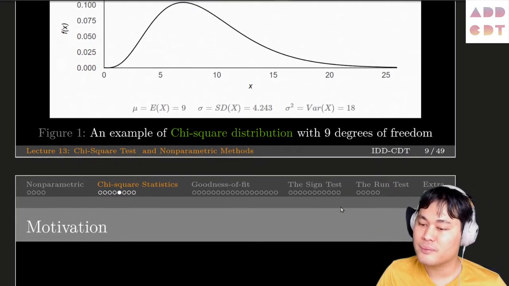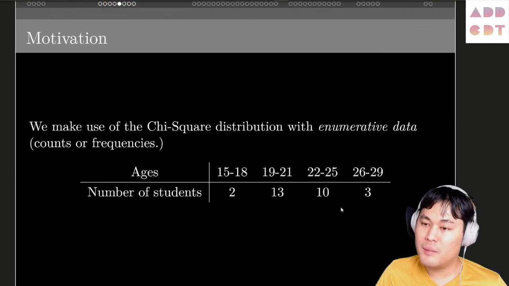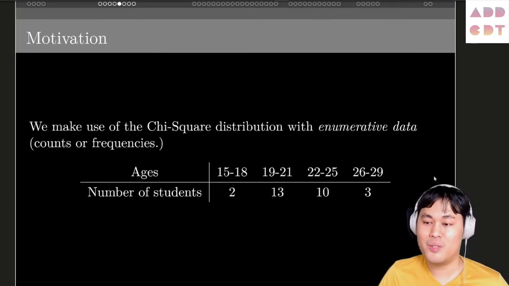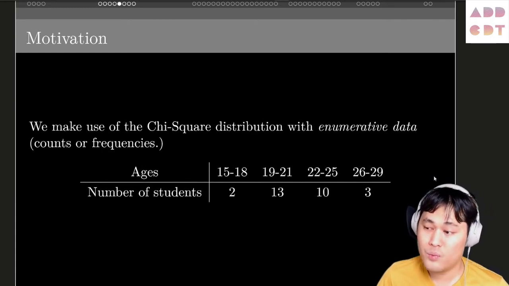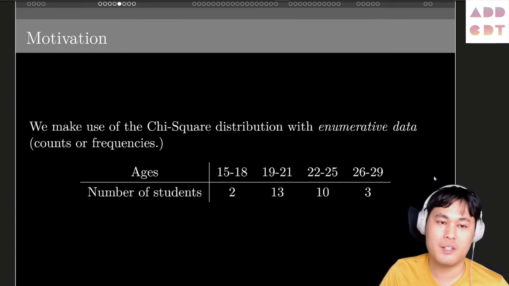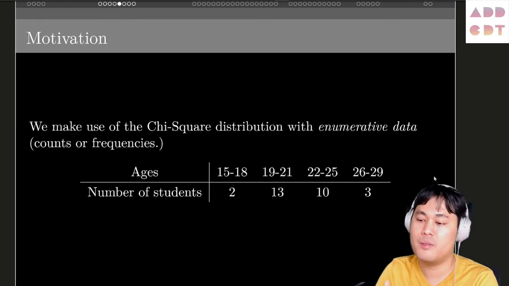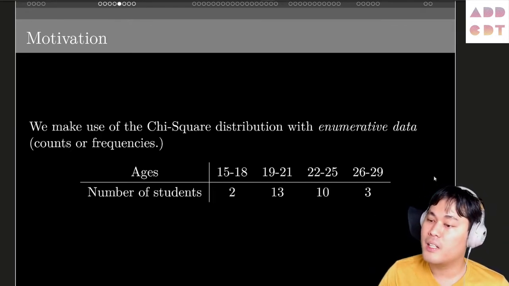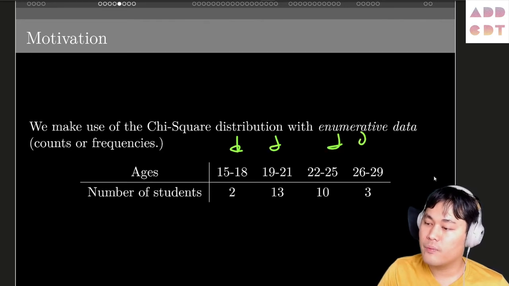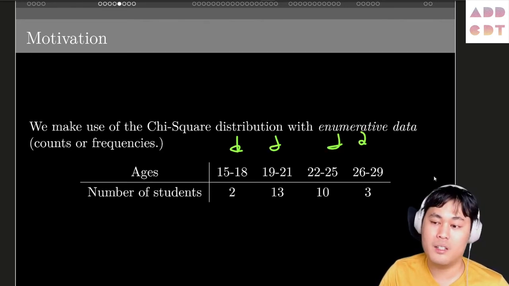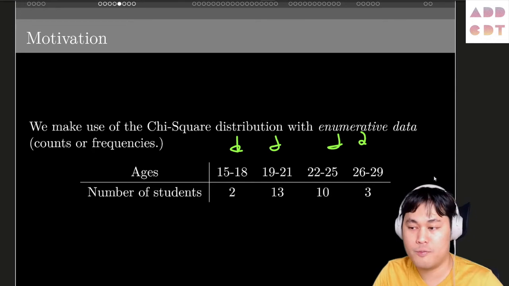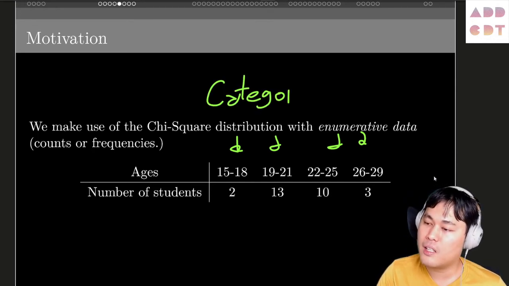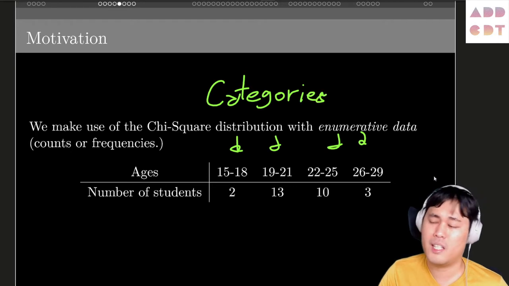Right, so the motivation is that we use the chi-square distribution with frequency data. So we just count how many people or how many objects are in each category. Here we first have these 4 columns. For this example, it's age groups, but the formal word is categories.